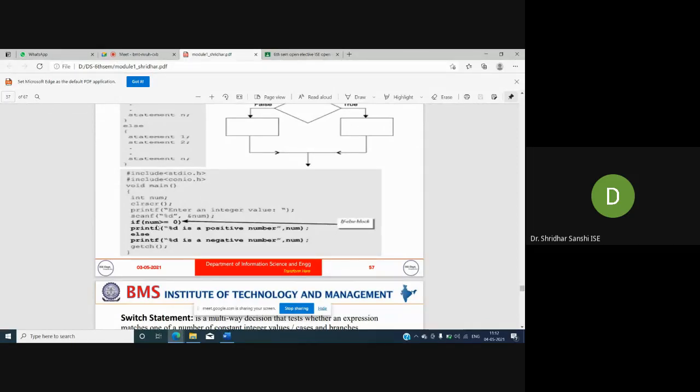If it is false, say if I enter -5, then it will not execute this instruction, that is a positive number, because it is false. So what will I execute? I will execute the else part. So I will execute a set of instructions depending upon true or false. If it is false, I execute the instructions in the else part, and if it is true, I execute the instructions in the if part.